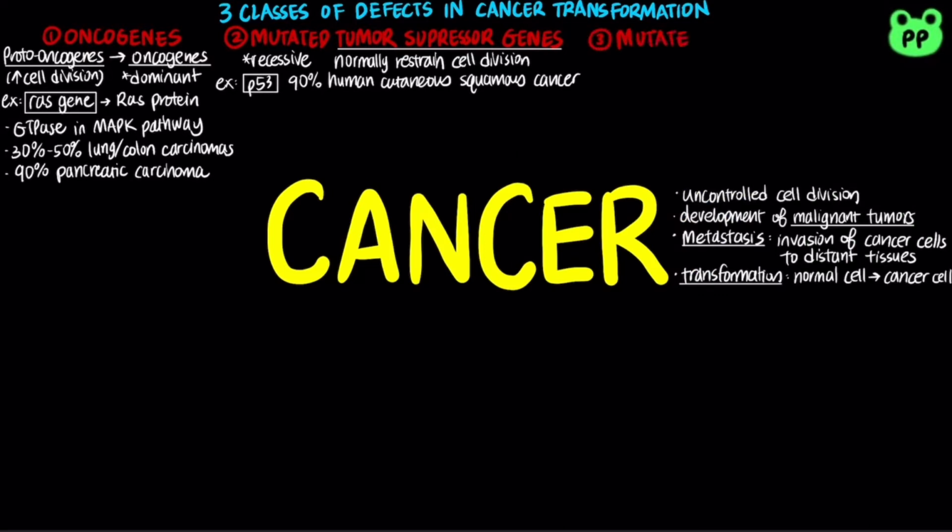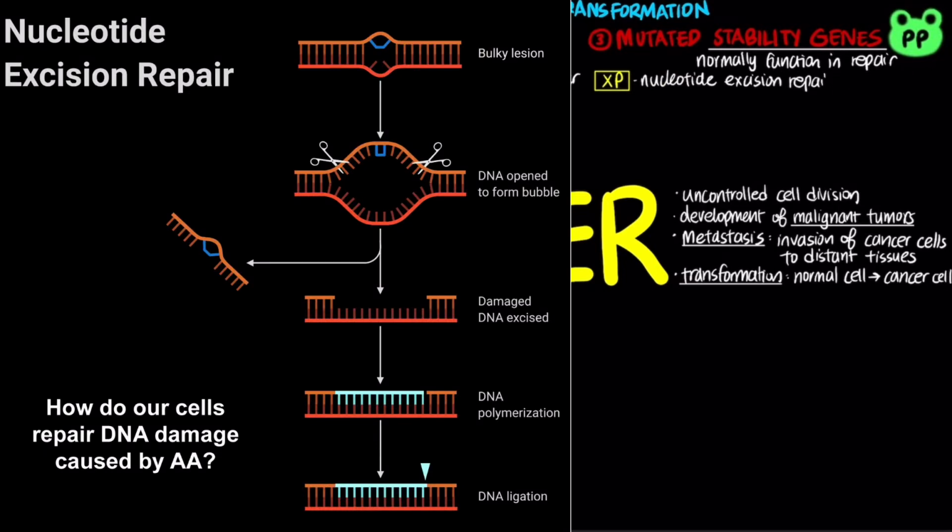The third type of defect involves mutation of stability genes, which encode proteins that normally function in the repair of major genetic defects. Mutation of stability genes would lead to accumulation of unrepaired damage in other genes, including proto-oncogenes and tumor suppressor genes, and thus lead to cancer. Examples of stability genes include the XP gene, which functions in nucleotide excision repair to fix UV-induced pyrimidine dimers. Mutated XP genes lead to a skin disorder known as xeroderma pigmentosum, in which patients are highly susceptible to sunburn and